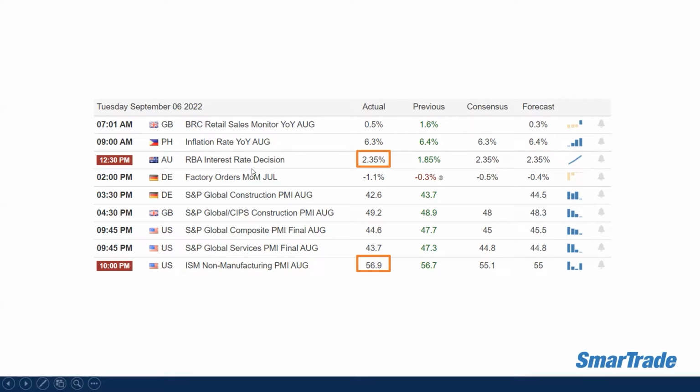And also for the ISM non-manufacturing PMI for the month of August, the actual data was 56.9 versus the market forecast of 55 and also the previous data of 56.7. So this one is slightly higher if we base on the previous one, but overall it's higher on the forecast.